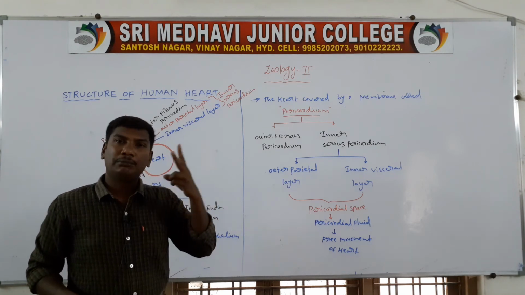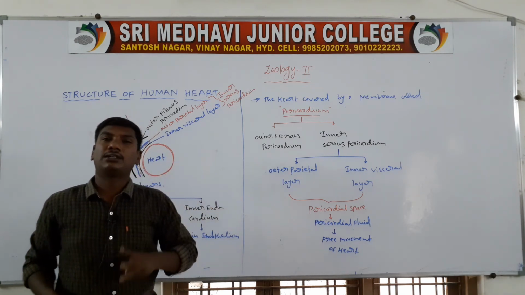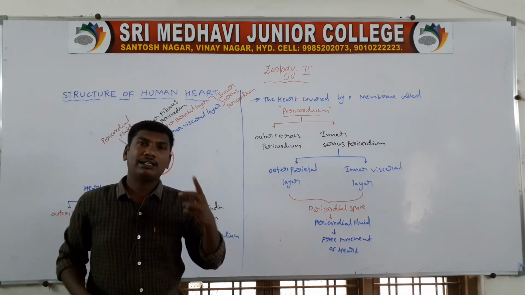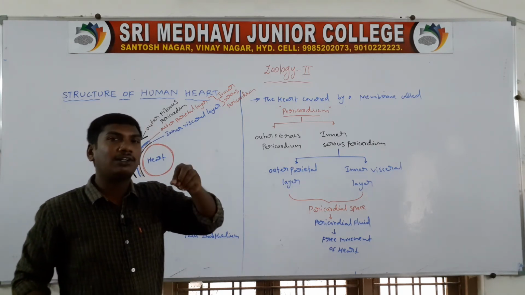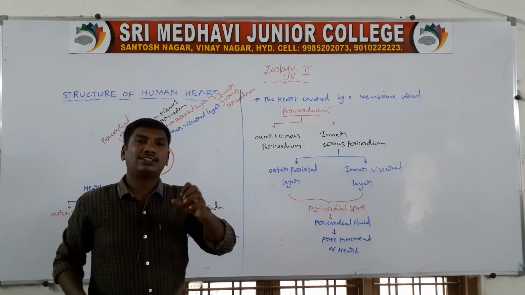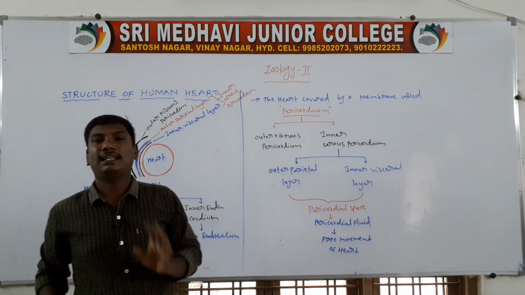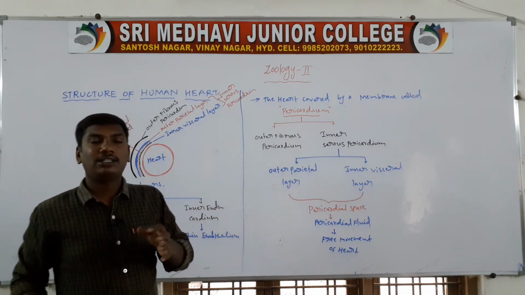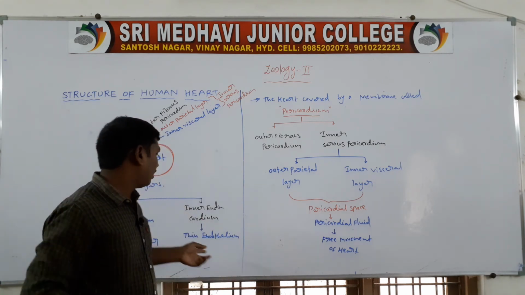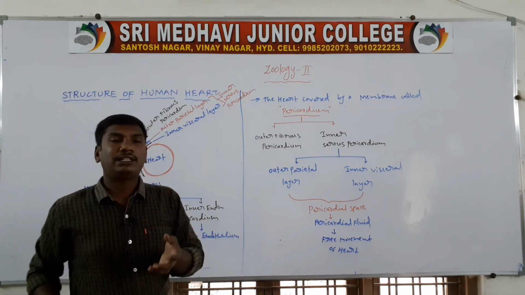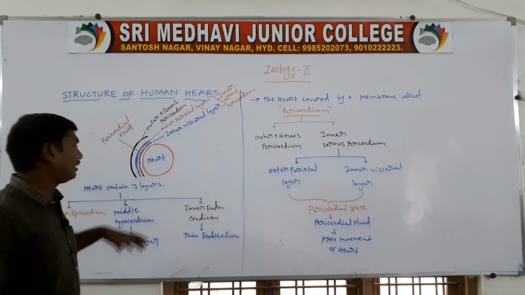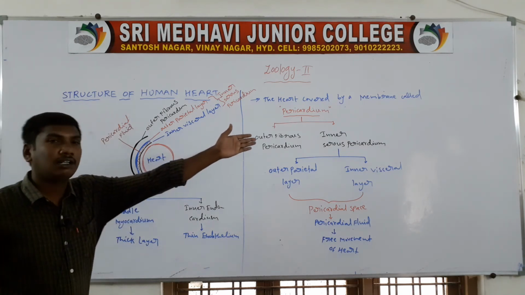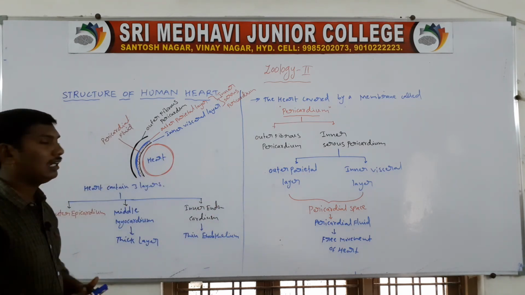Outer epicardium, middle myocardium, inner endocardium. The middle myocardium is a thick cardiac muscle layer, and the inner endocardium is a thin endothelium. So these are the heart's 3 layers, along with the heart covering, the pericardium.